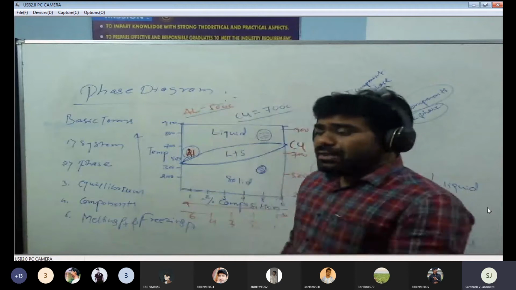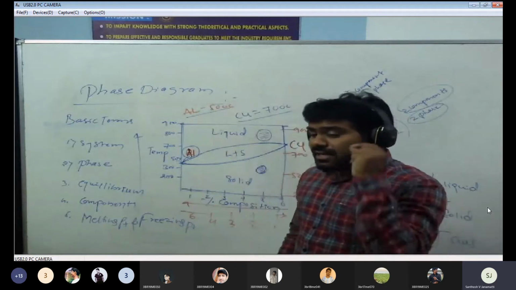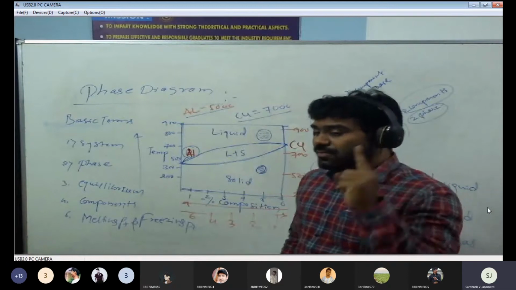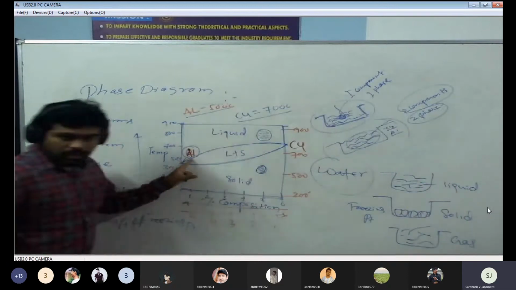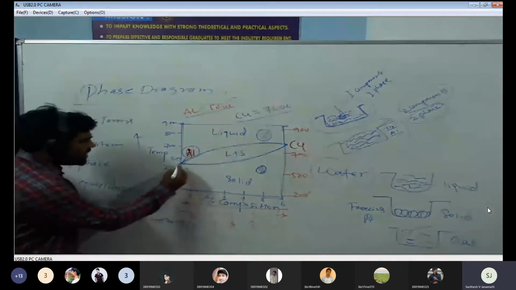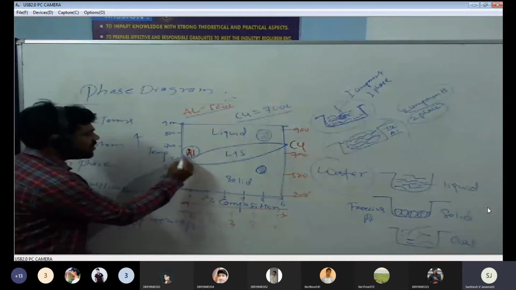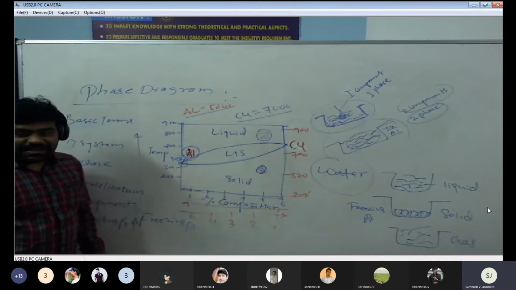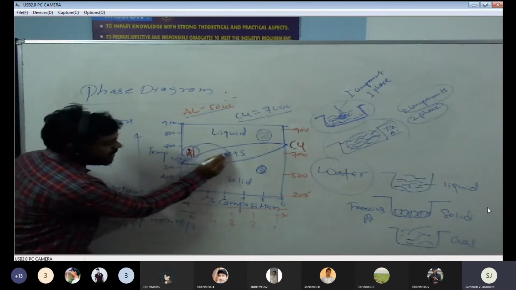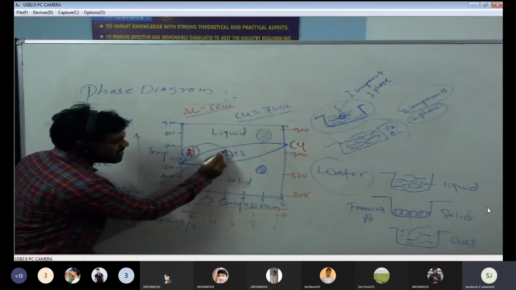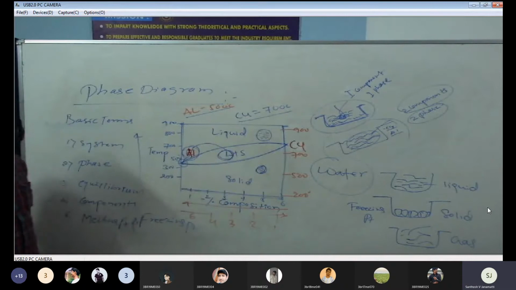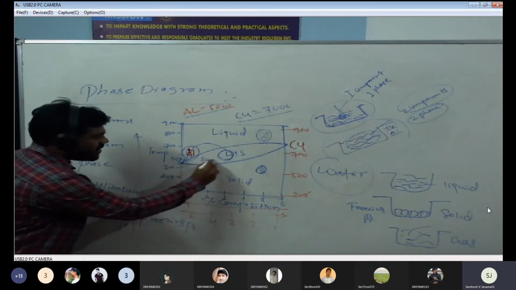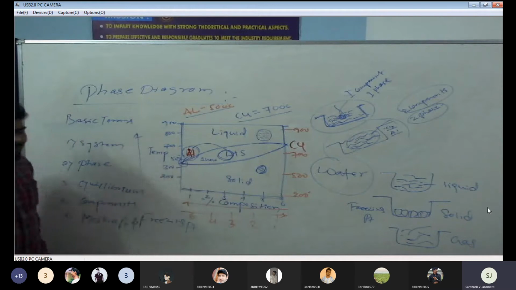In that range, aluminium is completely a liquid. Then we got one phase, that is what? Liquid phase. Come to here. So here our temperature is 200, 300, 500. We got here 500 or more than 500. The aluminium is completely liquid. So with respect to aluminium, it is completely a liquid. Then we got one phase. That is what? Liquid phase.